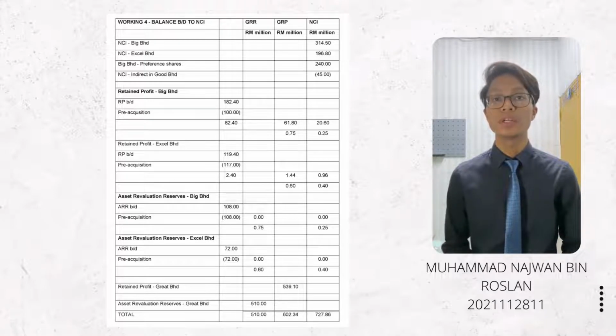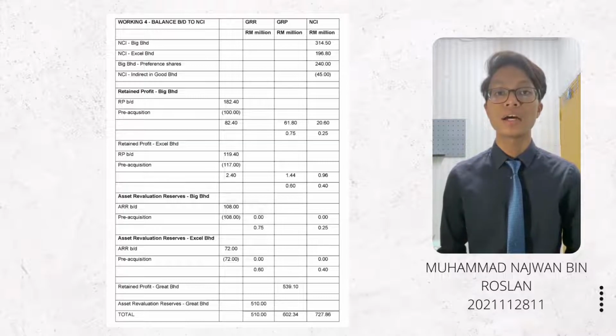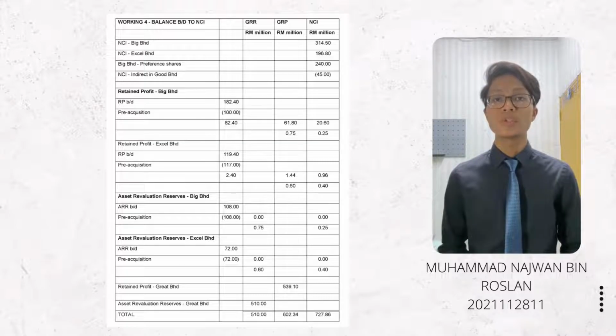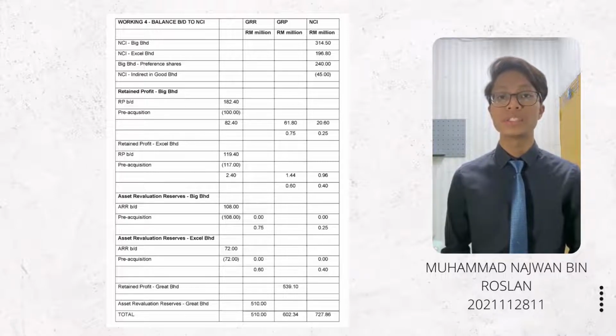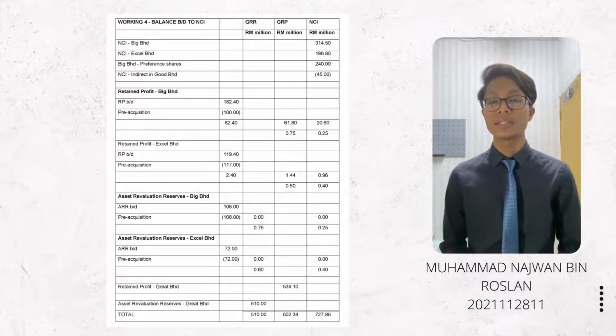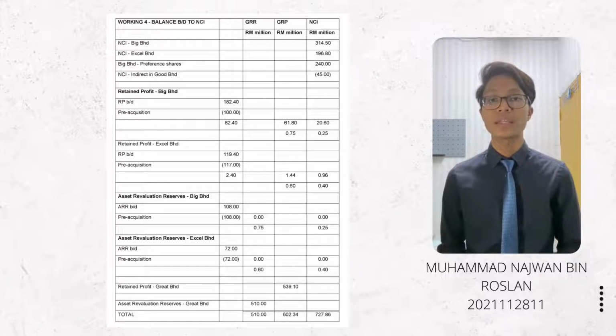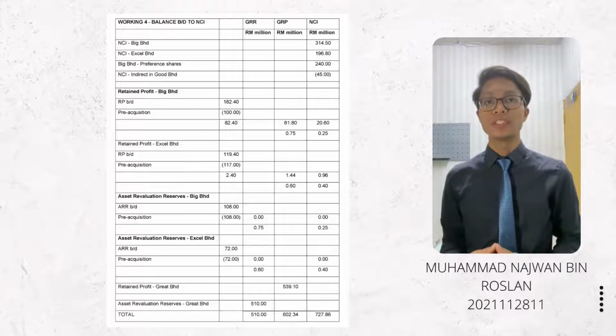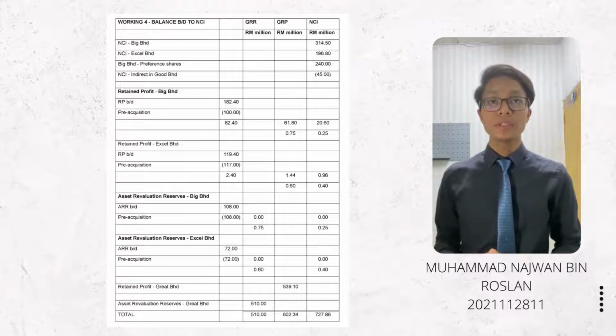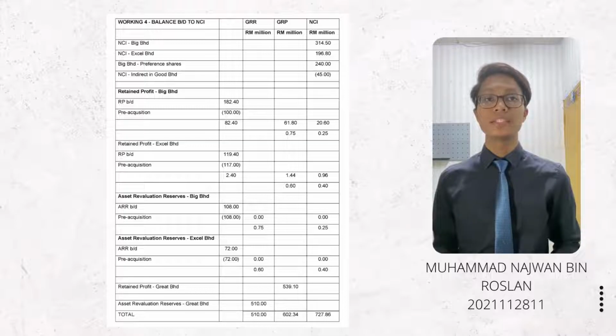Okay, for the first column of GRR, there are no adjustments since the two subsidiaries have zero balance of asset revaluation reserve. So we will only take the asset revaluation reserve of Great Berhad amounting 510 million. Okay, next for the second column for GRP, since there is retained profit balance in Big Berhad of 82.4 million, we will apportion 75% to the column of GRP amounting 61.8 million.